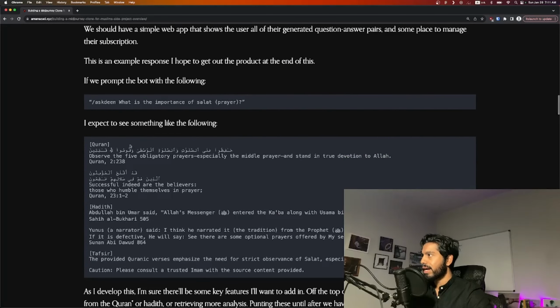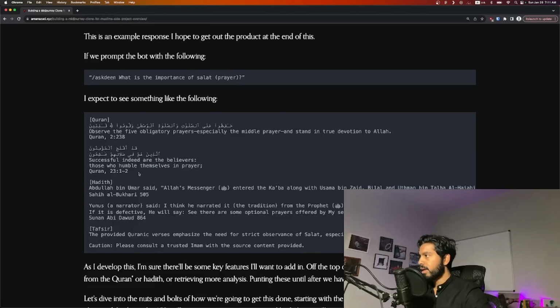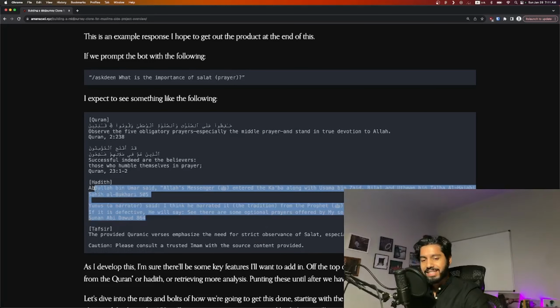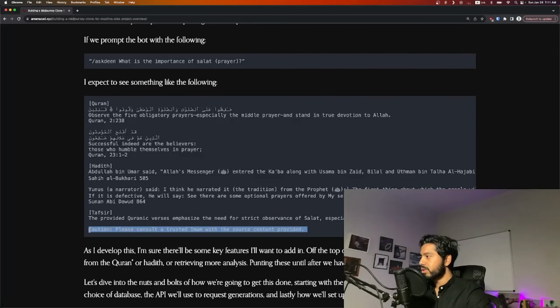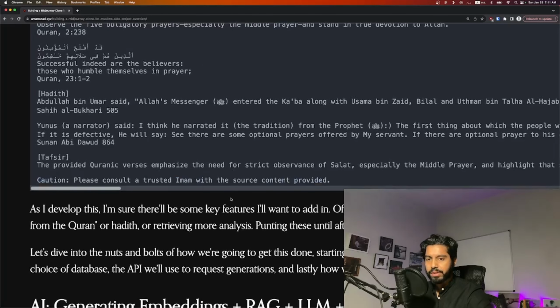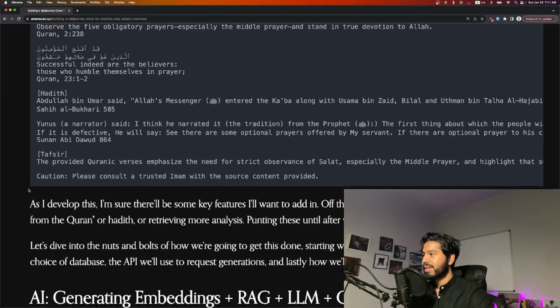And essentially, this is what I expect the responses to look like. I ask on Discord /AskDeen, what is the importance of Salah, prayer? I should receive maybe a few ayat from the Quran, as well as maybe 1 or 2 relevant hadiths, and then the tafsir, which is the analysis of the text. And then, of course, we're going to want to add in a disclaimer at the end of it. Because this is religious, we want to make sure that people know not to trust some random API. Find somebody that you trust to verify before you make really drastic changes to your life based on these responses.